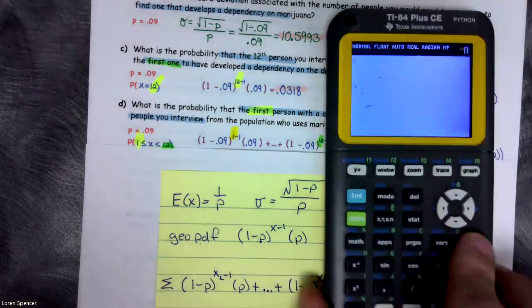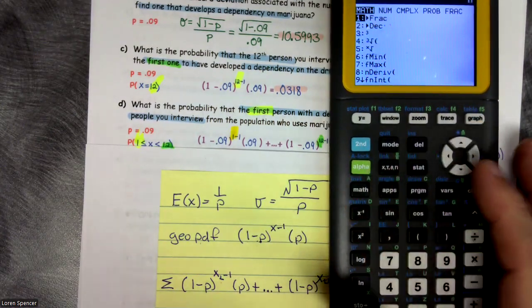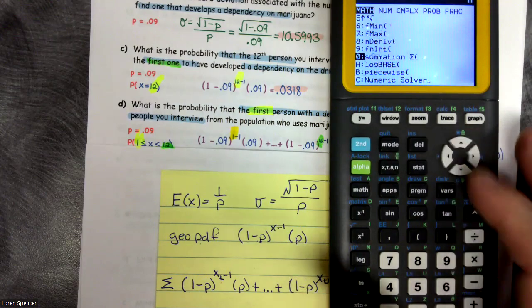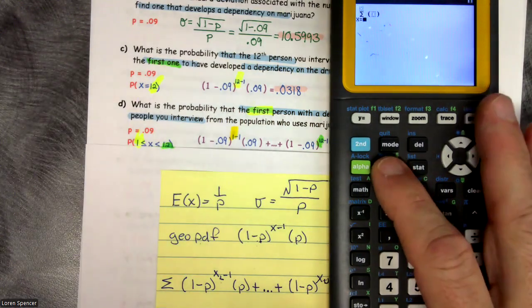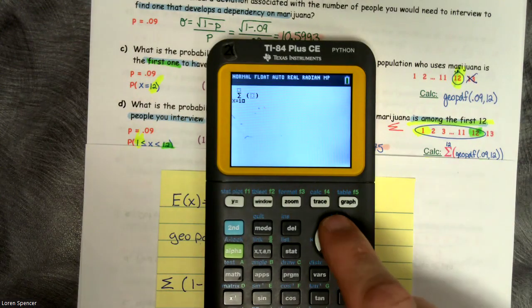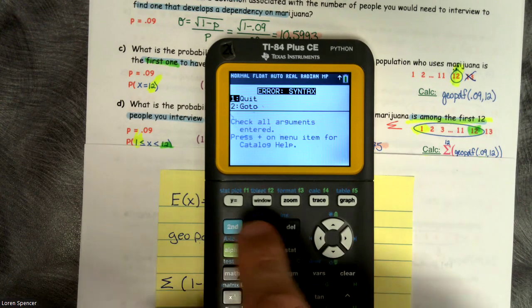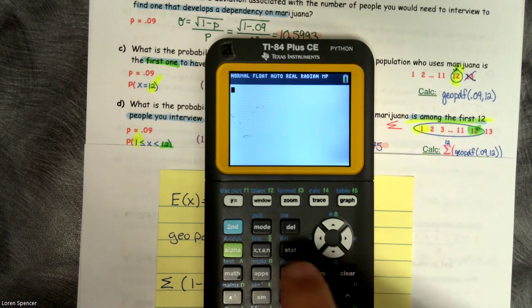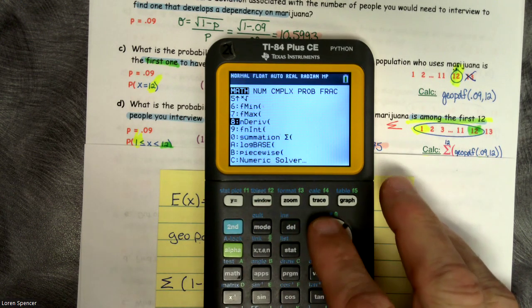So here we go, summation. In case you forgot, we go to the math button, scroll all the way down to summation, press enter. And we have to use the X. But what was our lowest value we circled? The lowest value was 1. The highest value we circled was 12. Nice. So let me start over. So math, summation.